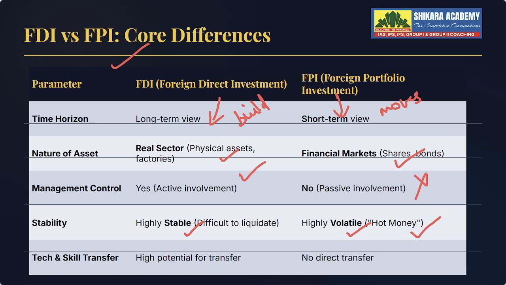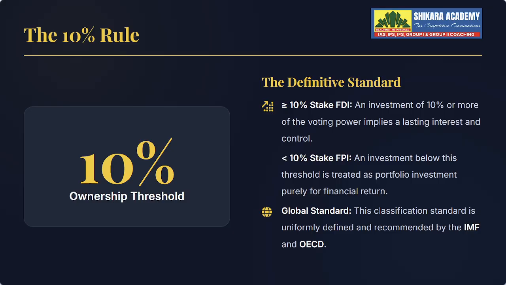So see, in prelims you may expect this kind of short questions also, asking which money is called which thing, or what is called volatile money. So we may expect these easy things also. So this is very important to remember such things. And if you see, here we will have a high potential of technology transfer, but here there is no direct transfer that is noticed. Okay, and the 10% rule is very important for prelims.